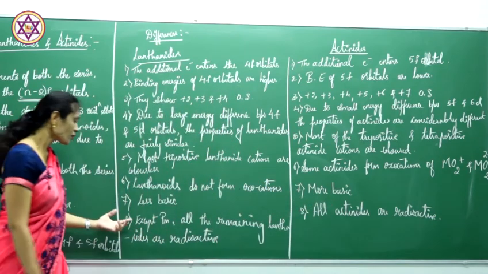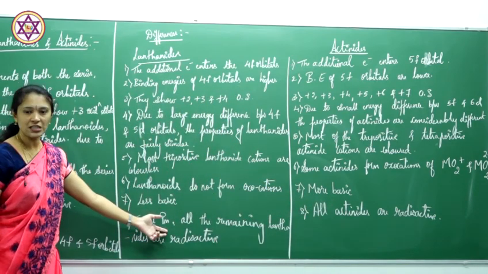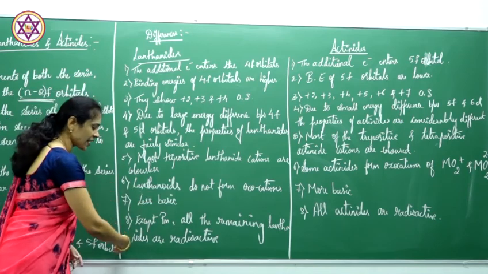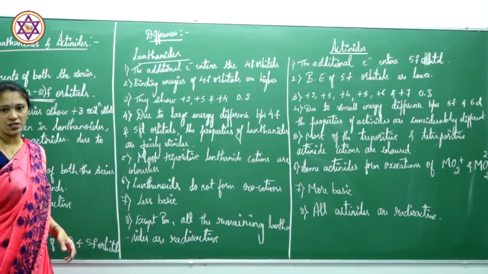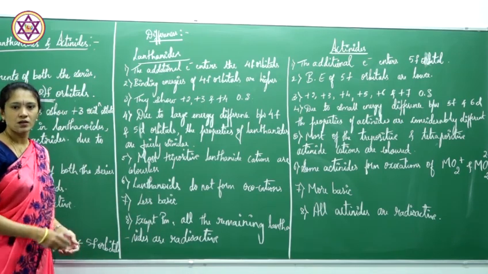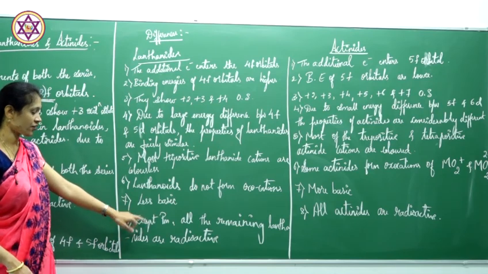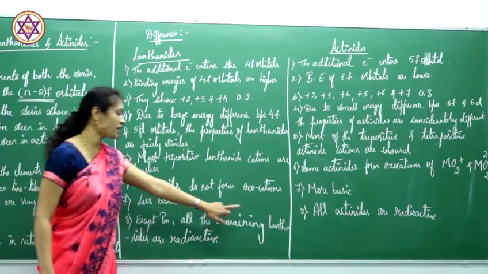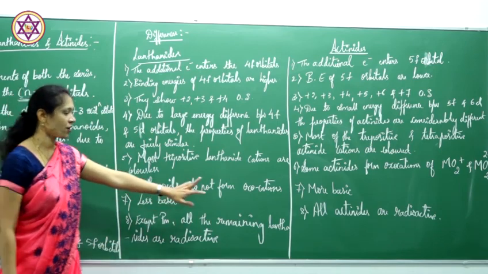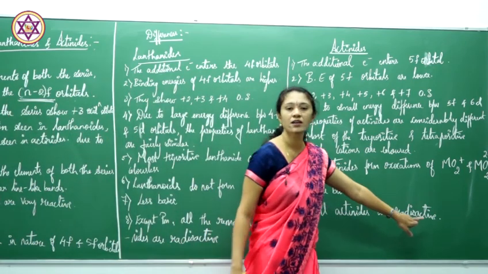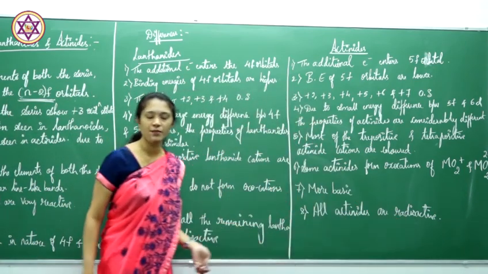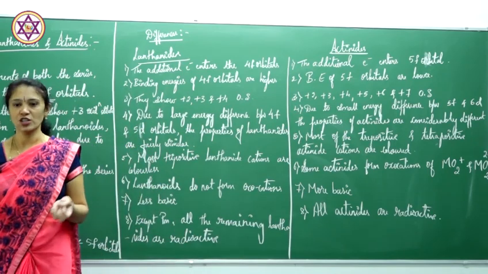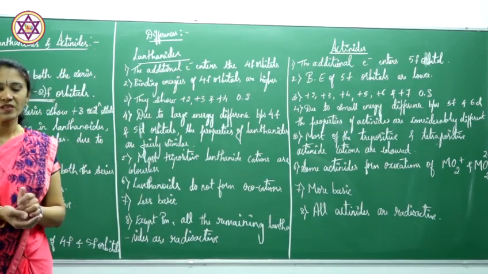Except promethium, all the remaining lanthanides are non-radioactive. All actinoids are radioactive. All the actinide elements are radioactive in nature. This is about the actinoids.